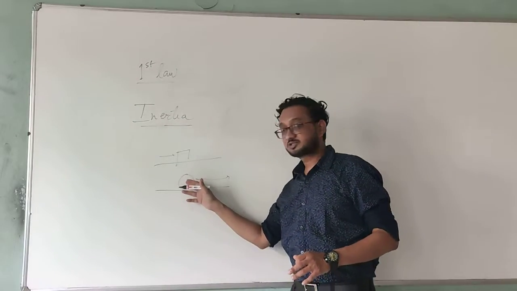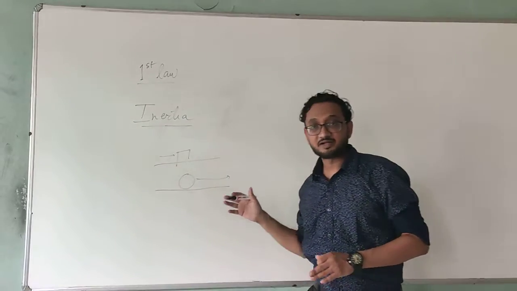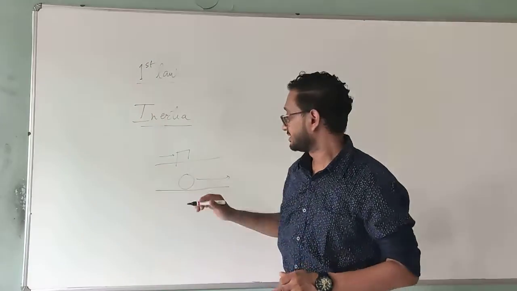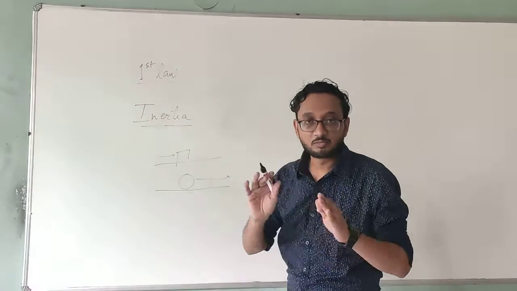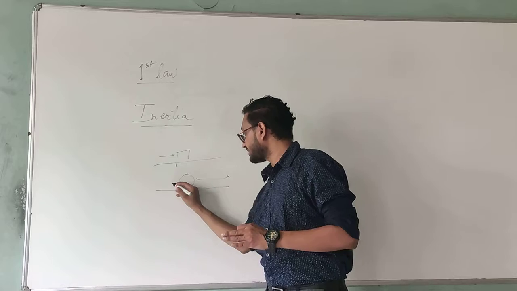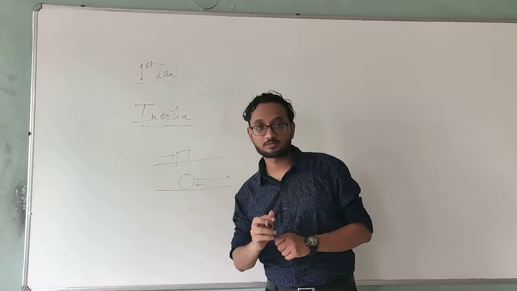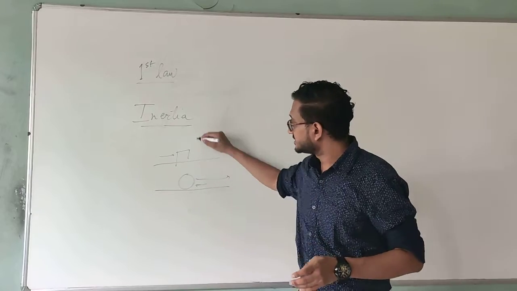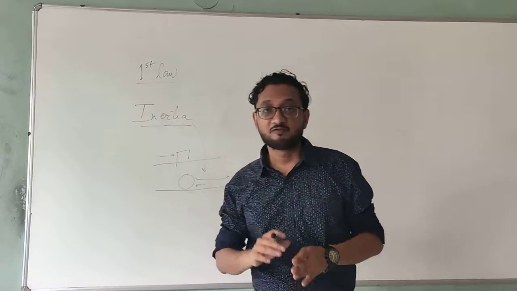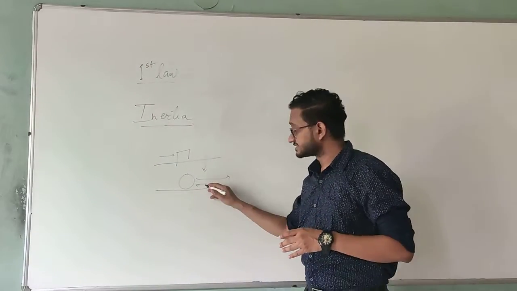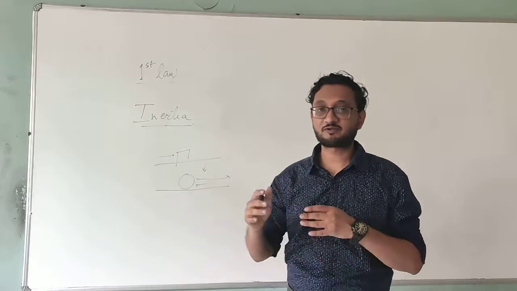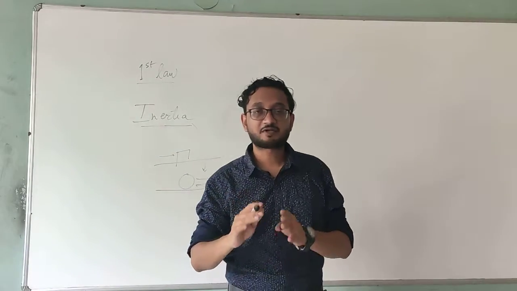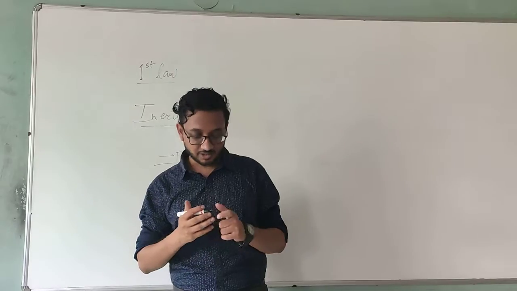And if this object is in motion and it wants to remain in motion, its inertia keeps it so. So if you apply an unbalanced force on this moving object, then its inertia will resist the change in its state. Whatever force you are applying, the inertia will try to stop it. Okay?